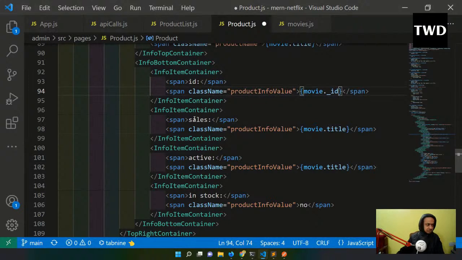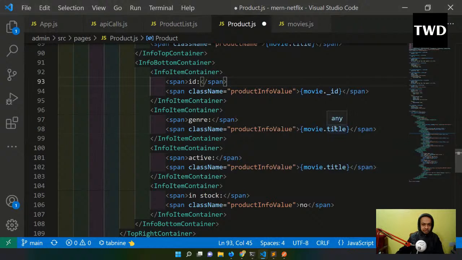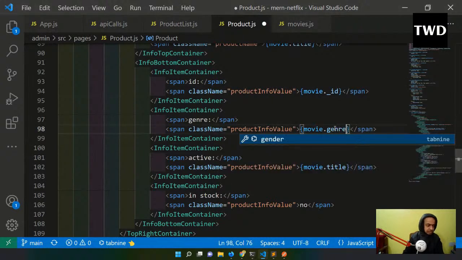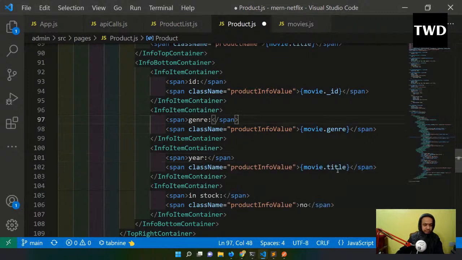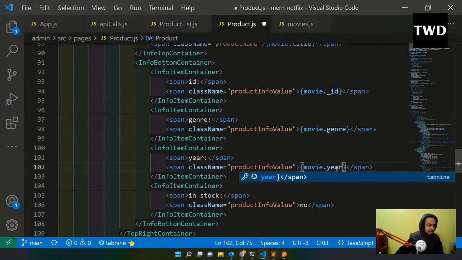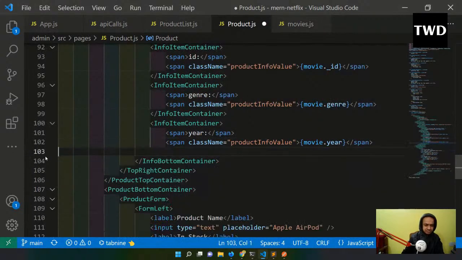After this one will be genre, movie dot genre. Then year, movie dot year.